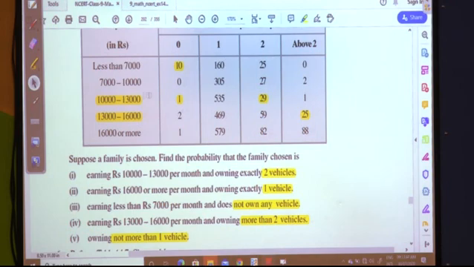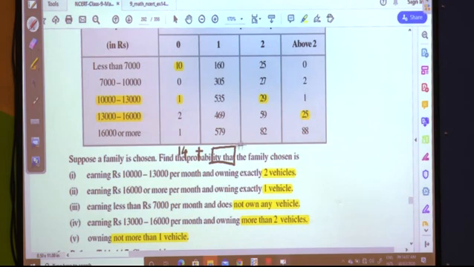Now the only thing you have to do is this addition, this total can be done here: 10 plus 1 is 11, 11 plus 2 is 13, 13 plus 1 is 14, and the other addition you have to do as well, and add both of them.